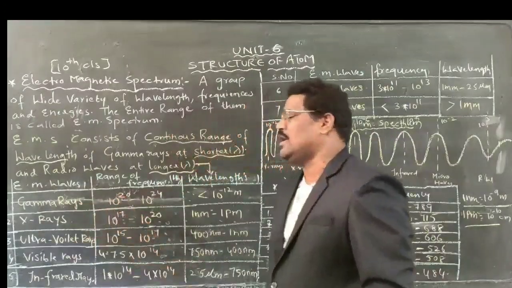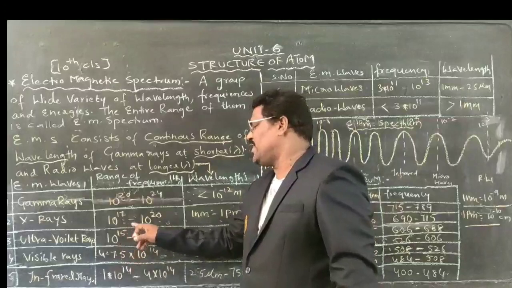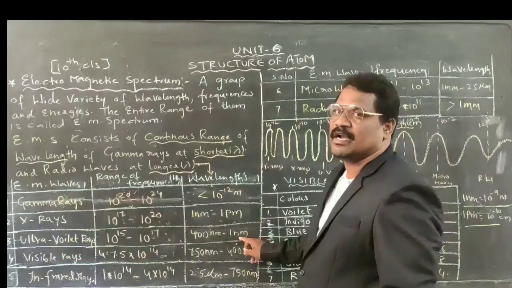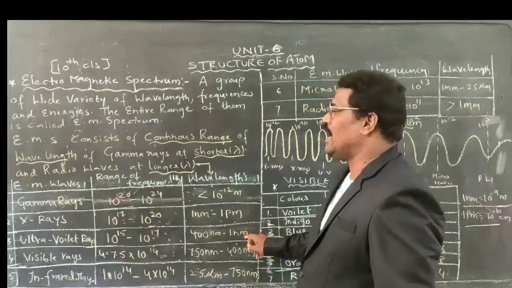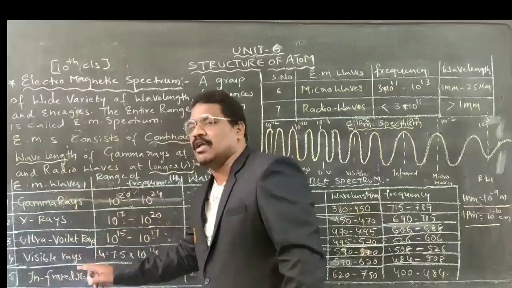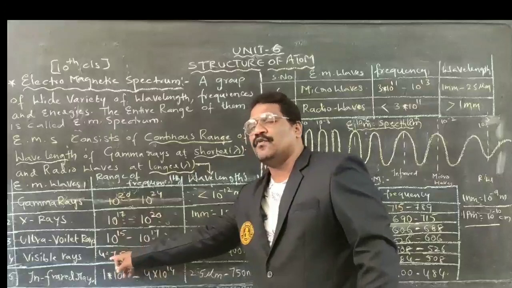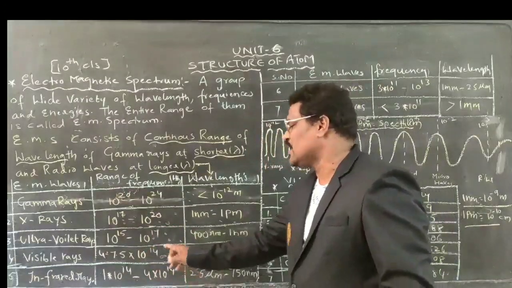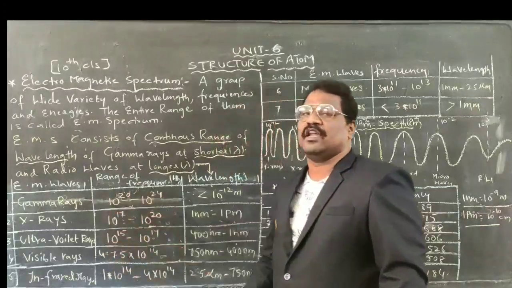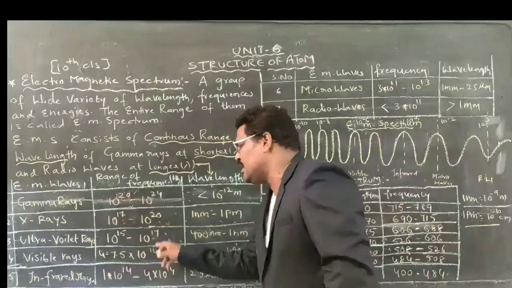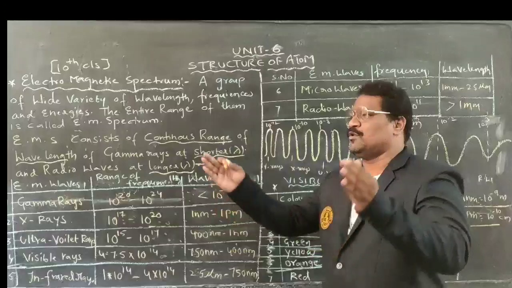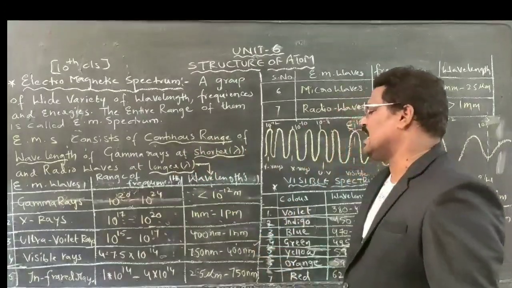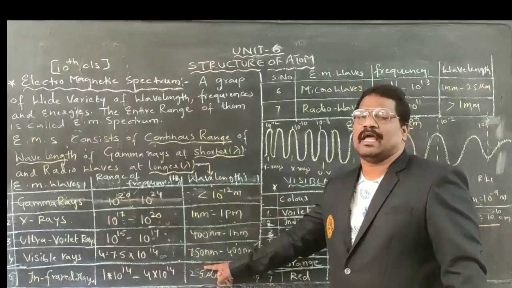Similarly, ultraviolet rays: 10 to the power of 15 to 10 to the power of 17 hertz. Wavelength is 400 nanometers to 1 nanometer. Visible rays have a frequency range of 4 into 10 to the power of 14 to 7.5 into 10 to the power of 14 hertz. The visible spectrum exists up to that range.